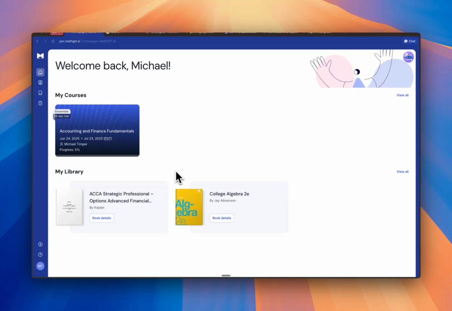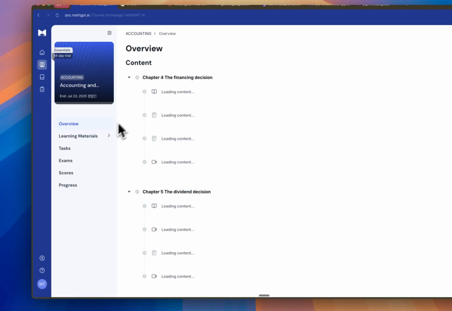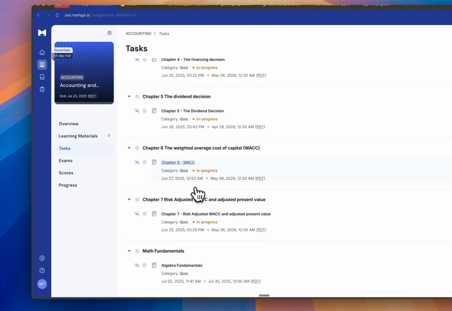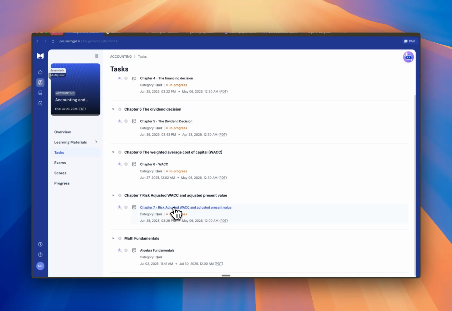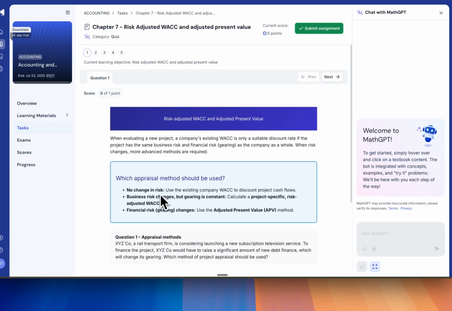Here we can go through the course of Accounting and Finance Fundamentals as Michael, as a student. So just setting the context over here, Michael is a student who's done a few of the tasks related to the course and is jumping into chapter 7 today. And let's see how it goes.